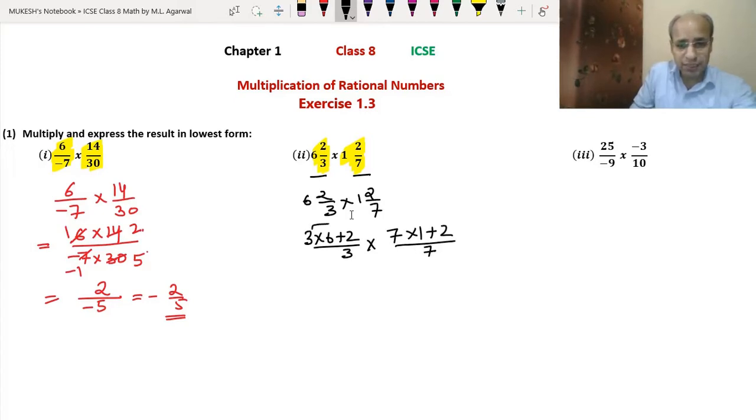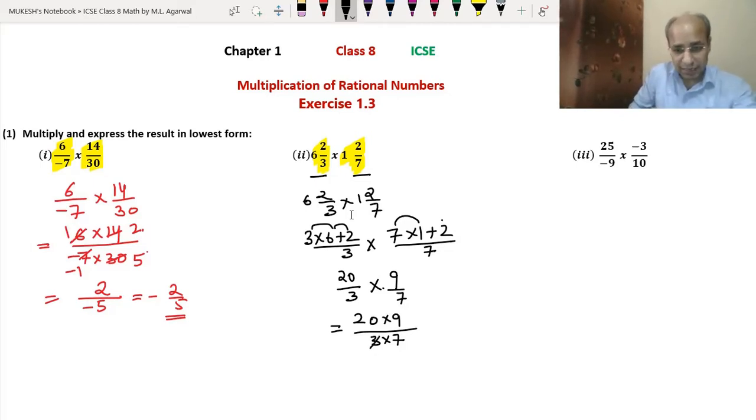So we got 3 sixes are 18, 18 plus 2 is 20, 20 upon 3. Then into, we have 7 ones are 7 and plus 2 is 9. So we got 9 upon 7. Now as we know, we will multiply numerator with the numerator and denominator with the denominator. Here we can reduce so that we get the answer in the lowest form.